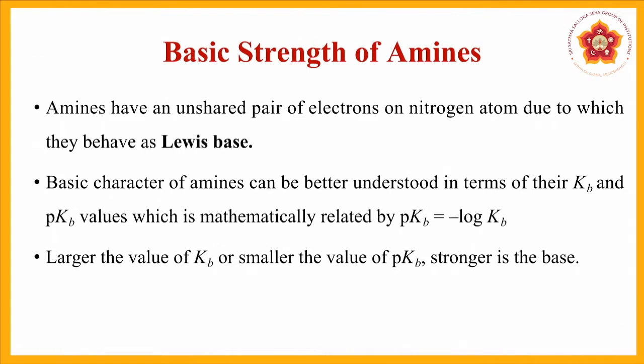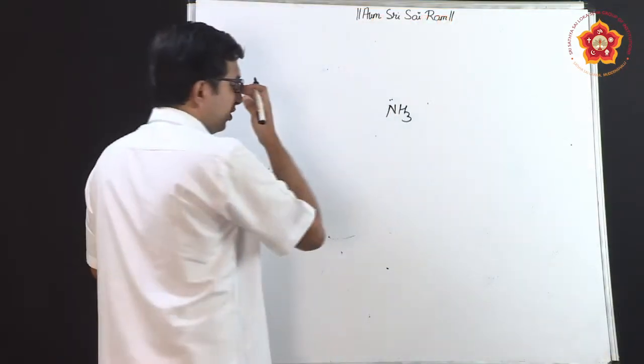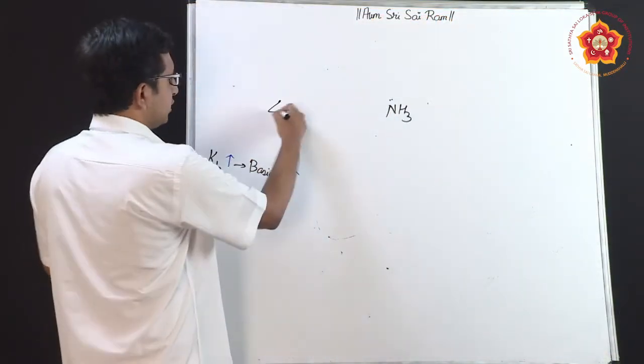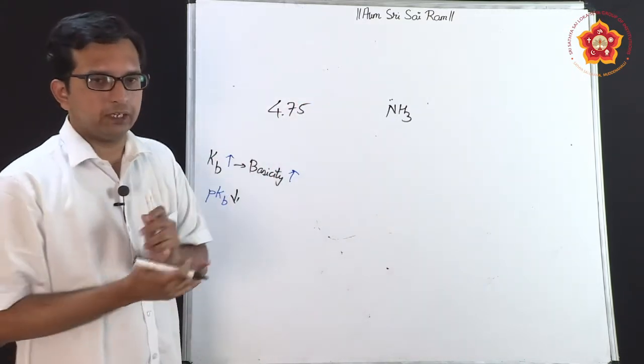So, what are the applications of these parts then? Now, generally we see that pKb of ammonia is around 4.75, and there are various other values which we will come across as we keep studying further. What we have to do here is understand the various factors that affect the basicity of these compounds. If this is ammonia, the pKb value is around 4.75, which is what they have found out practically.